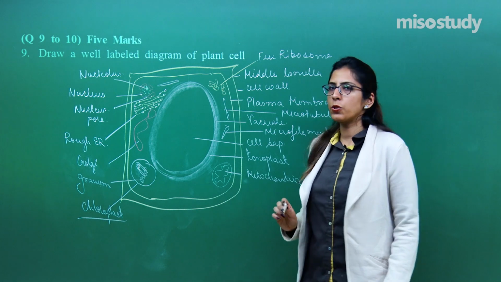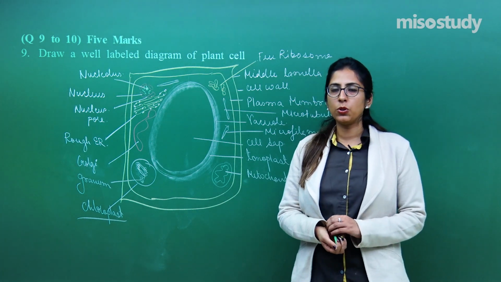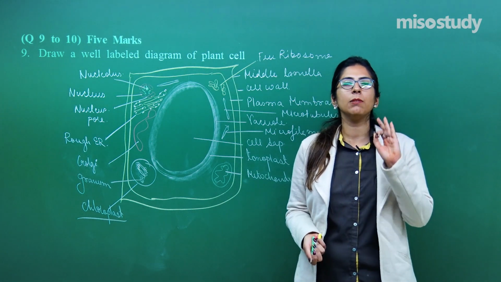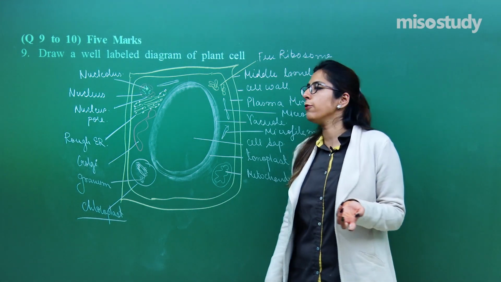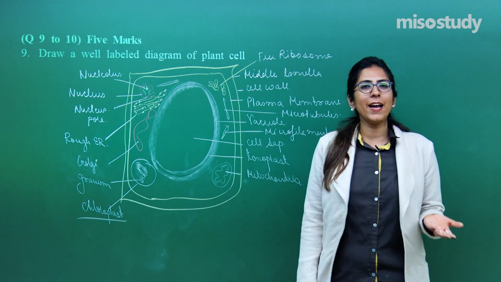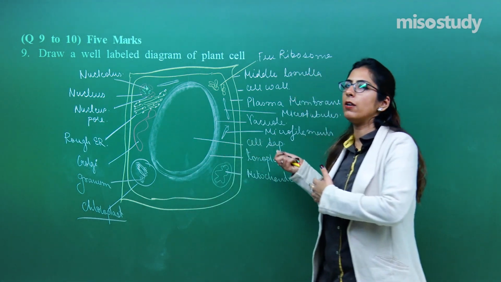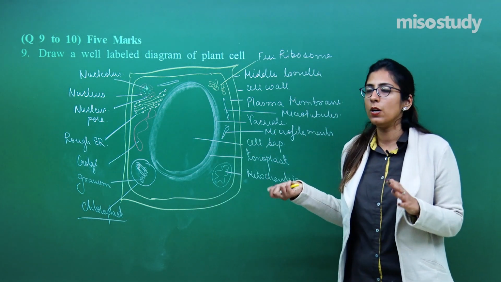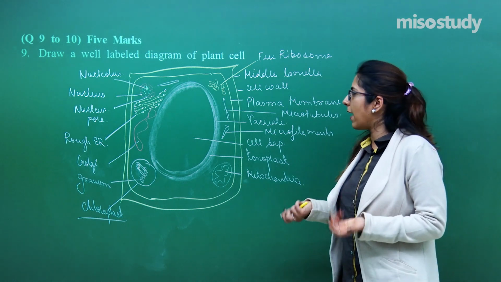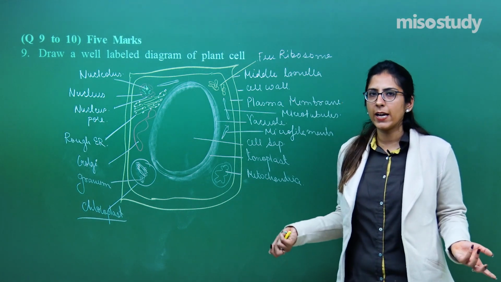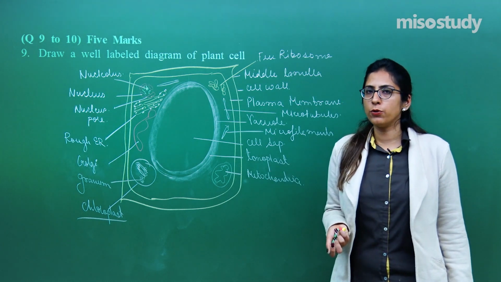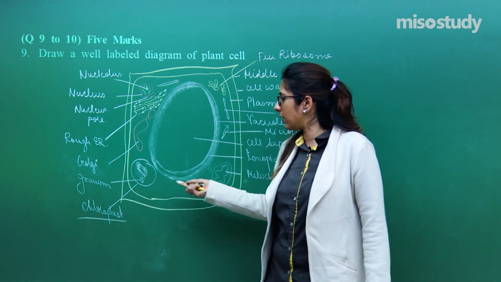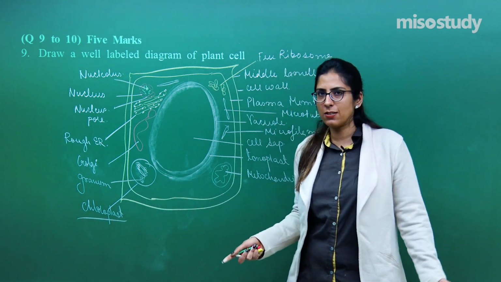If such type of questions comes in 5 marks, draw a well labeled, neat and clean diagram. If your teacher permits, you can use different colors also, and try to do the majority of labeling on one side. If you do not have space on both sides, that is also fine. Each and every separate organelle you should show, though I did not have as much time, but we have discussed it in the session.